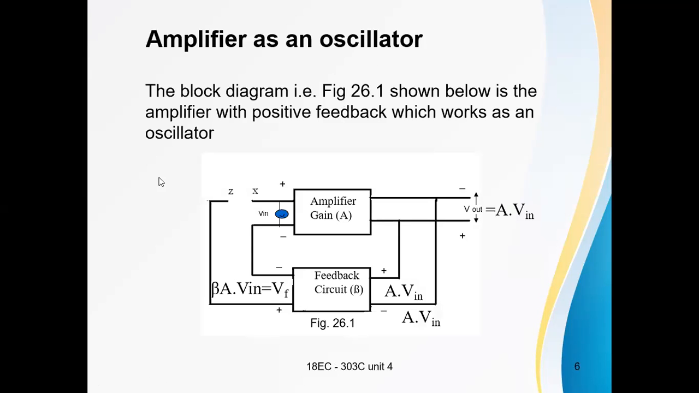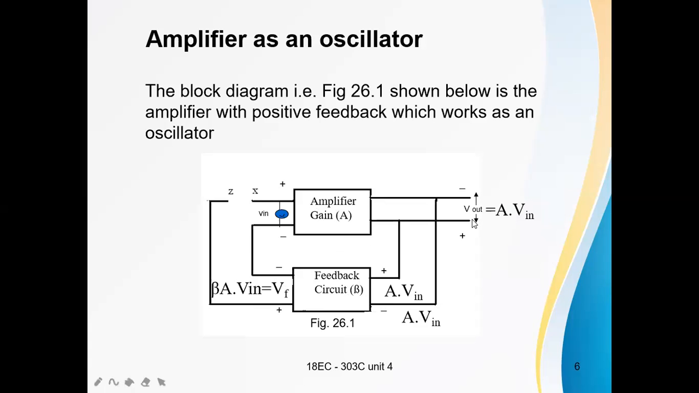See here, this is the amplifier circuit with gain of A, and this is the feedback circuit, right? In oscillators the feedback is positive feedback. That means there is no phase difference between the feedback signal and the input signal, right? This is the amplifier circuit, this is the feedback circuit.